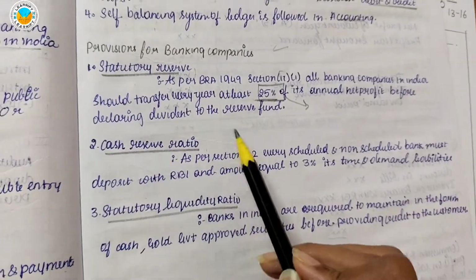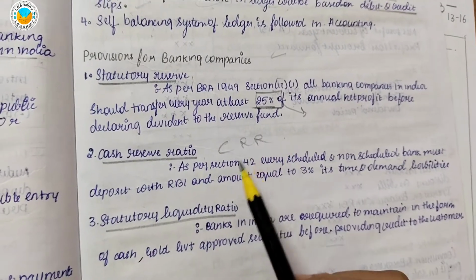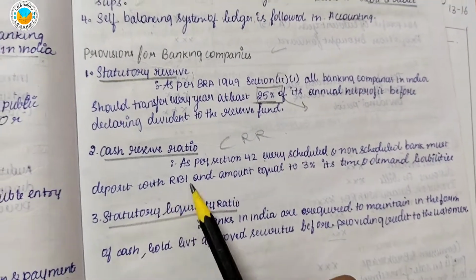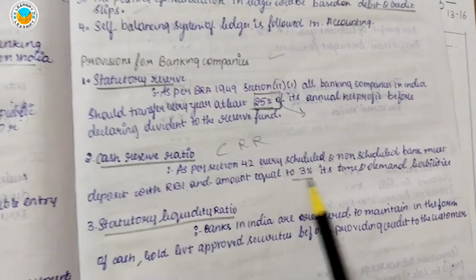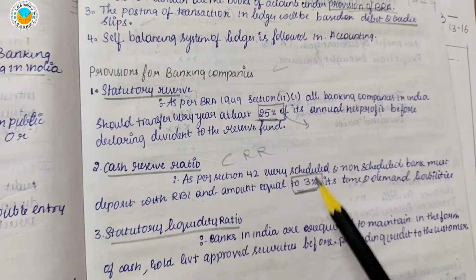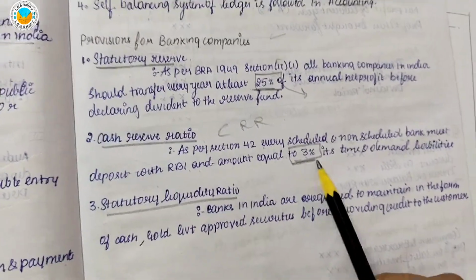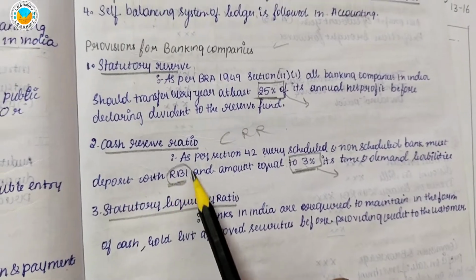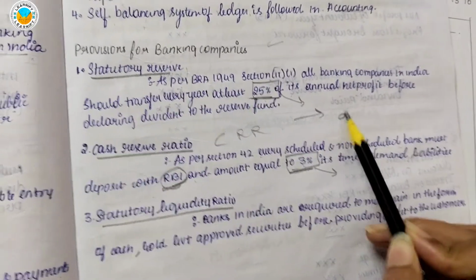Next, cash reserve ratio, that is CRR. As per Section 42, every scheduled and non-scheduled bank must deposit with RBI an amount equal to 3%. So CRR is the cash reserve ratio that a bank needs to keep as deposit with RBI.